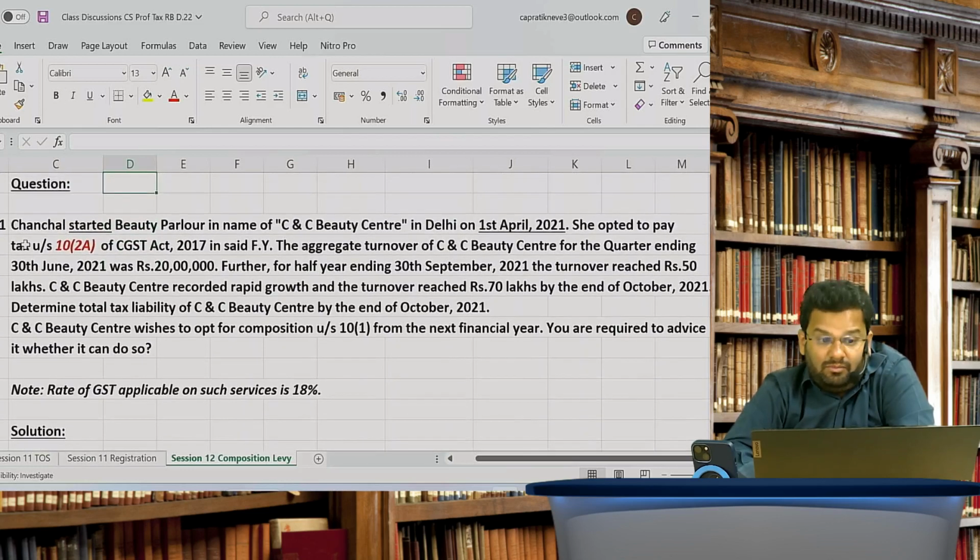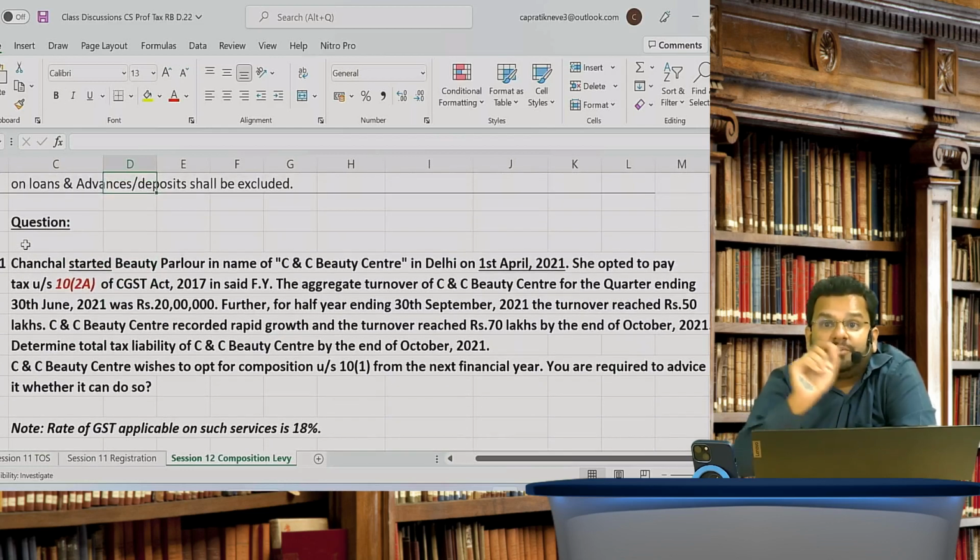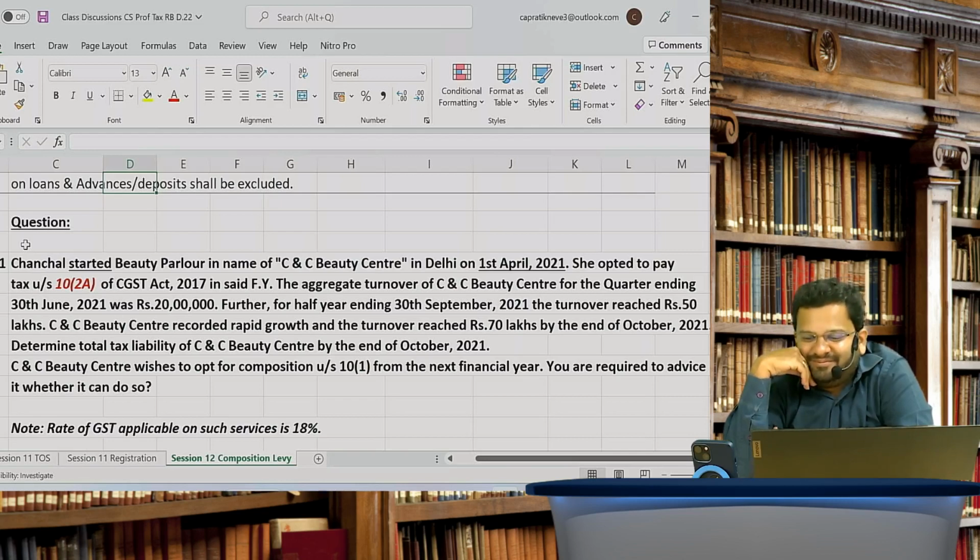One more observation for you is that, should we include the first 20 lakhs in aggregate turnover for the threshold limit? Yes, you should include. Very good.